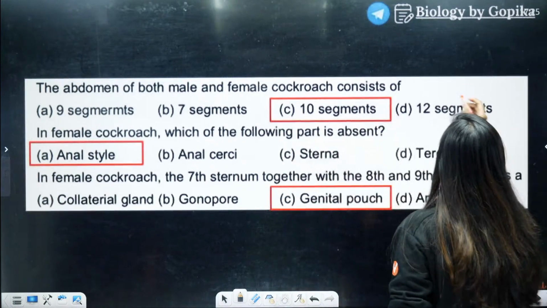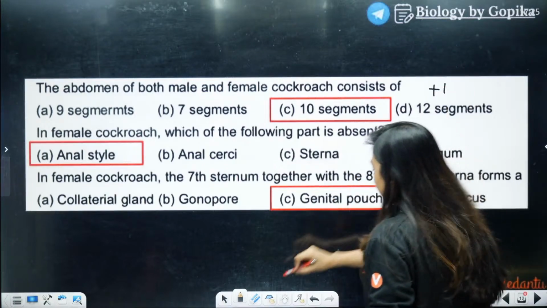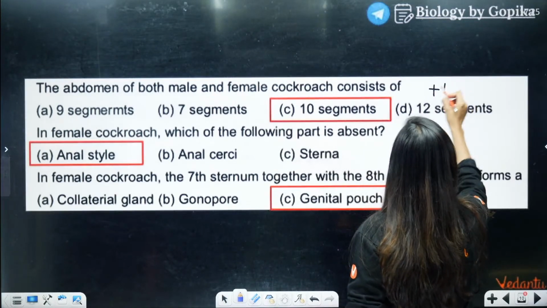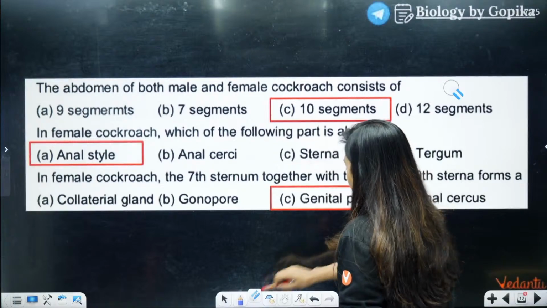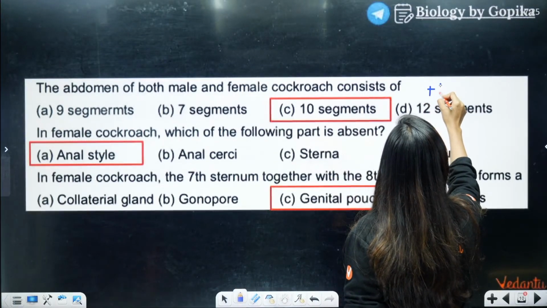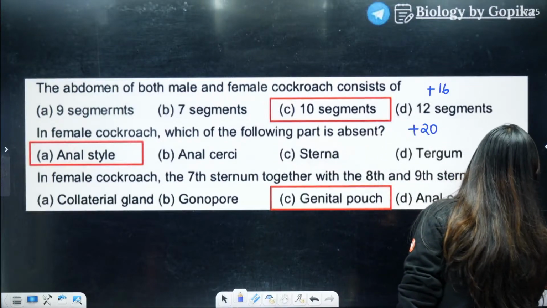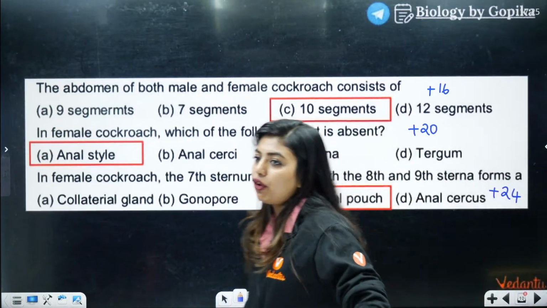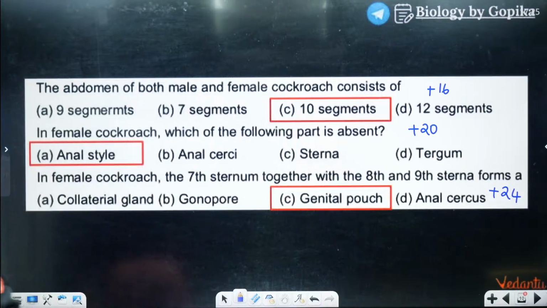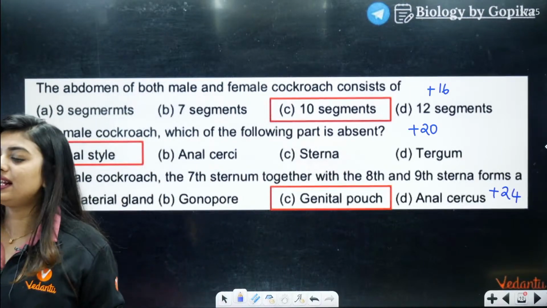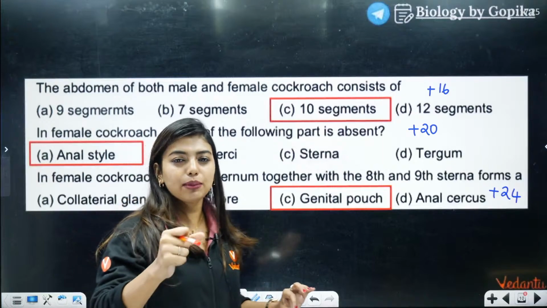So, what's your marks here? This is going to be plus. Okay, if I write it in this color, you will not be able to understand. Who is that thief who took the pen? Okay, 16, 20, 24. How many of you got 24 marks? Please put the answer. Yes, 10 segments, anal style, genital pouch. Yes, class leader, please put the target.